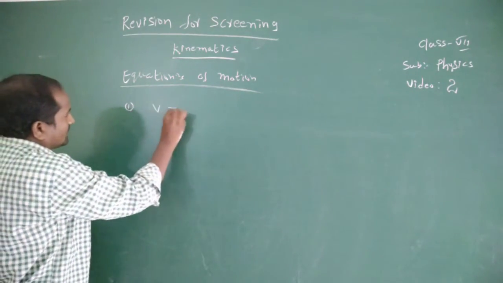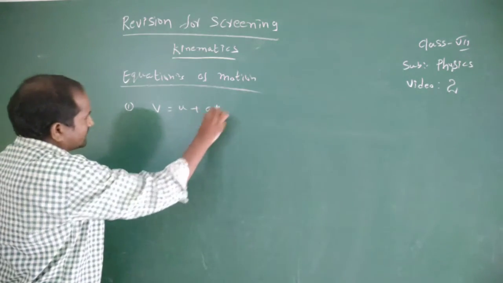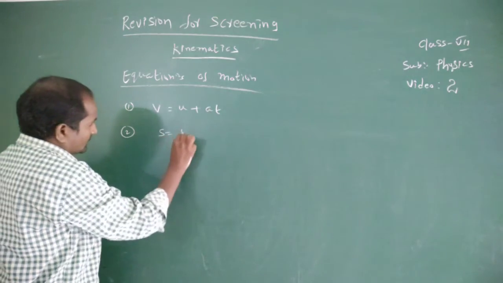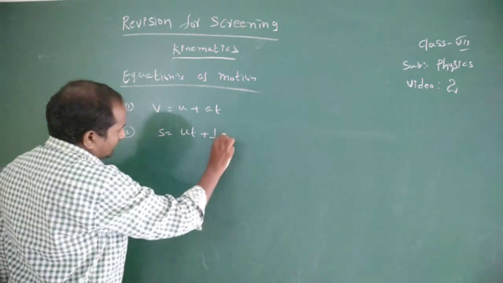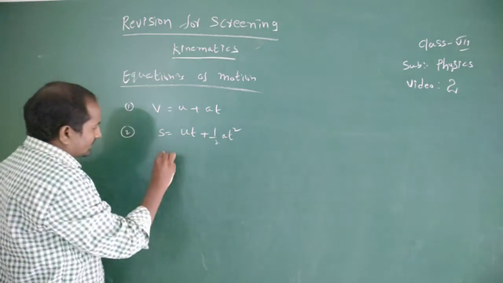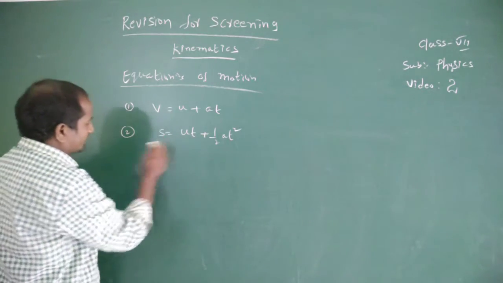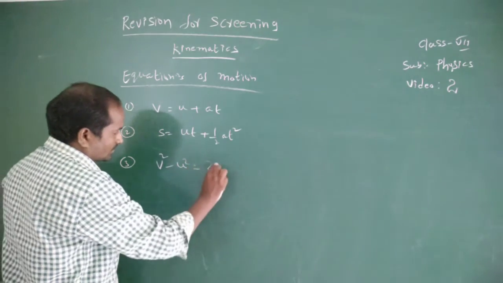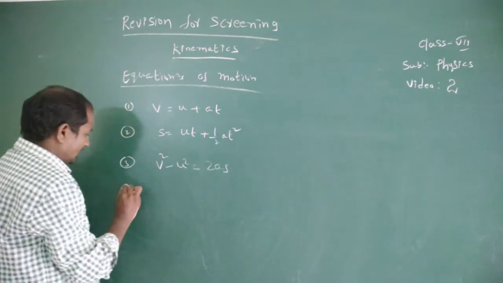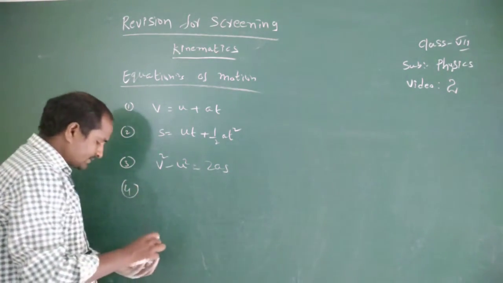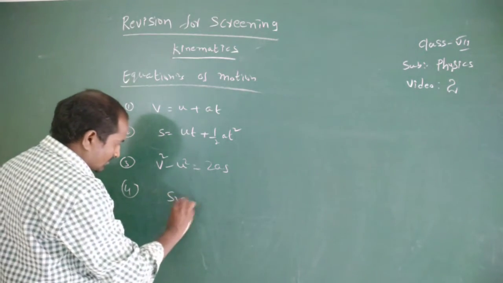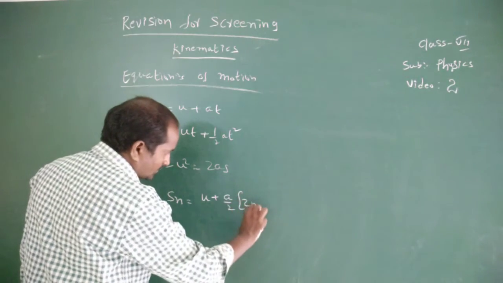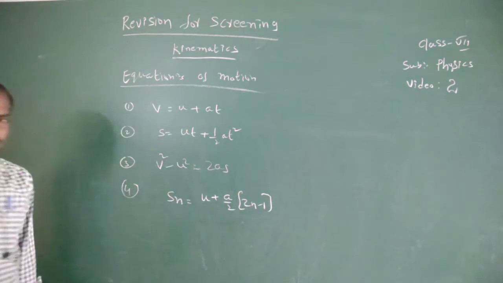First one is v equal to u plus at. Second one, s equal to ut plus half at square. Third one, v square minus u square equal to 2as. And the fourth one is the Snth one: Sn is equal to u plus a by 2 into 2n minus 1. These are the 4 equations.